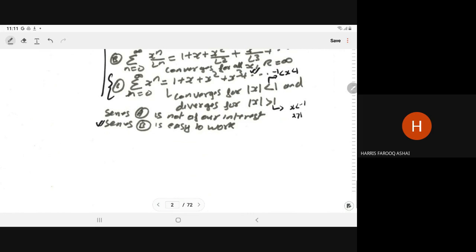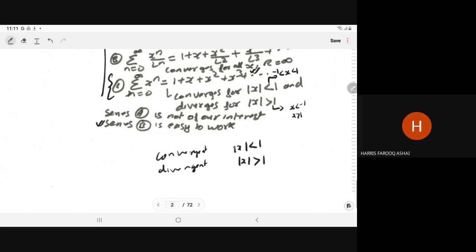We are interested in this series. So in this series, what is happening? It is convergent when mod of x is less than 1, and it is divergent when mod of x is greater than 1.